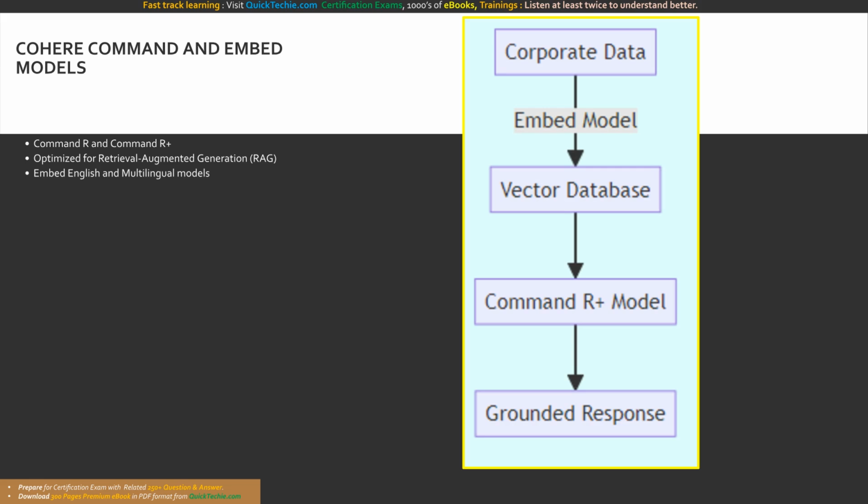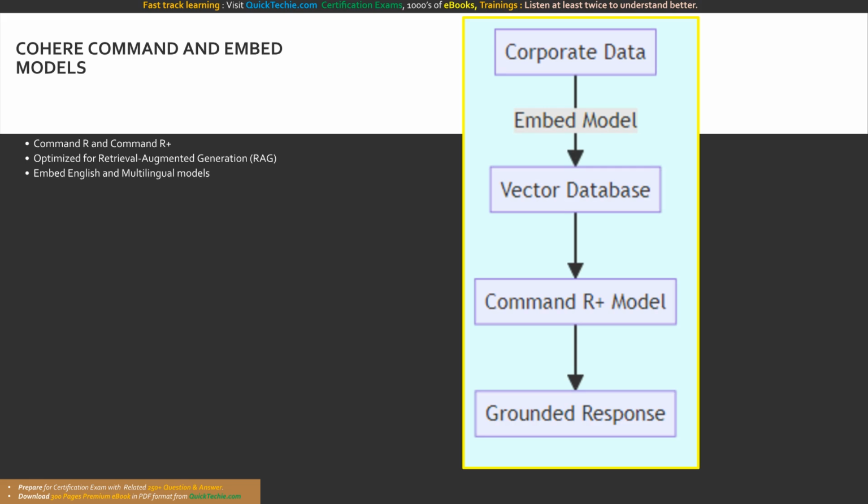These embedding models convert massive volumes of text into dense mathematical vectors, capturing the deep semantic meaning of the content. This allows your applications to perform highly accurate similarity searches across more than 100 languages. By combining Cohere's embed models to build your vector database and utilizing Command R+ to generate context-aware responses, you can construct a world-class end-to-end RAG architecture entirely within the secure confines of Amazon Bedrock.